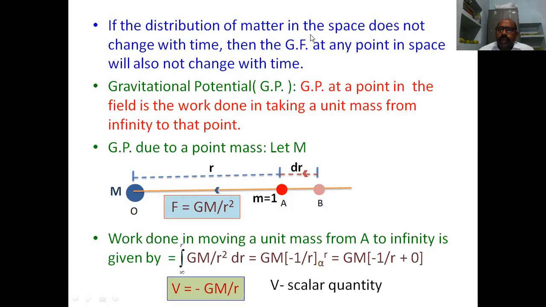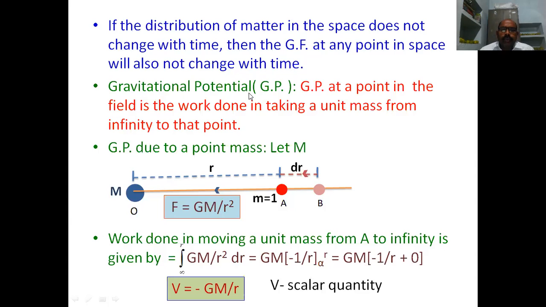So that is about the gravitational field.